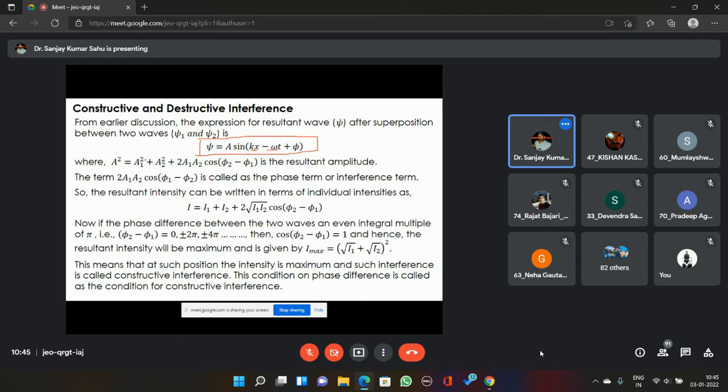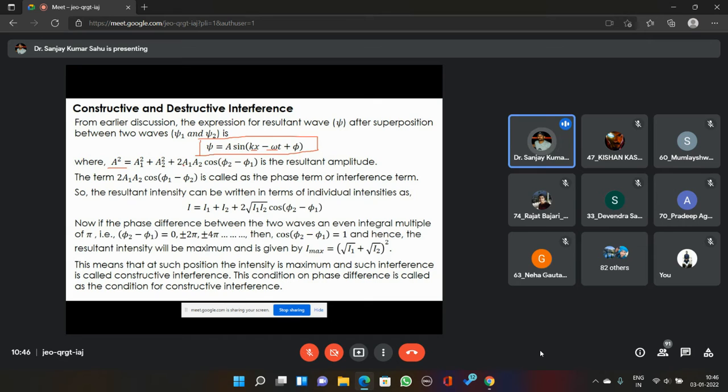Here a is the amplitude of the resultant wave, whose expression is a squared equal to a1 squared plus a2 squared plus 2 a1 a2 cos(phi 2 minus phi 1), where phi 2 minus phi 1 is the phase difference between the two waves at that particular space and time.